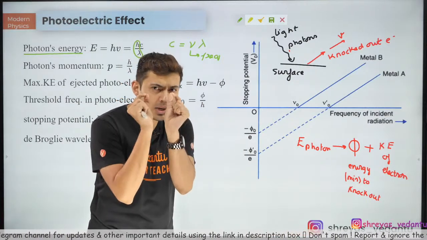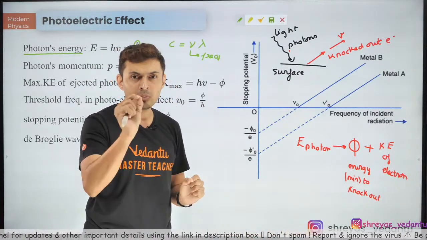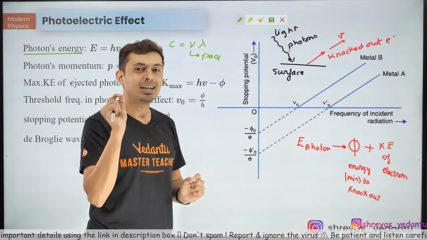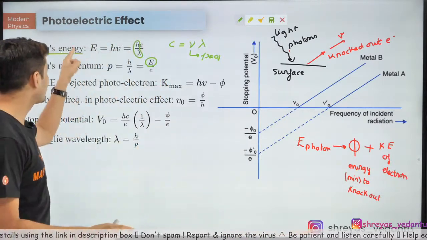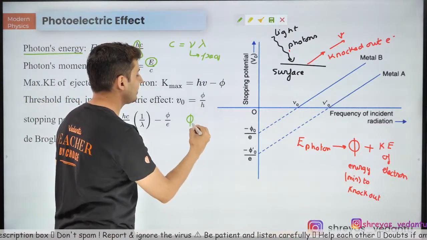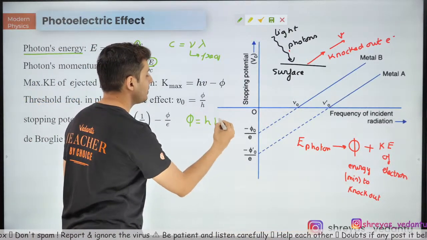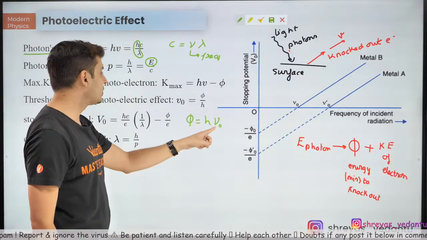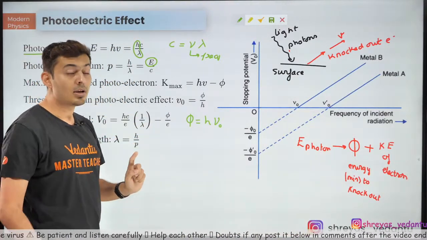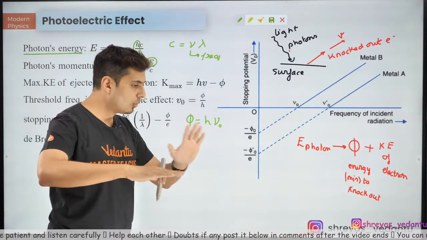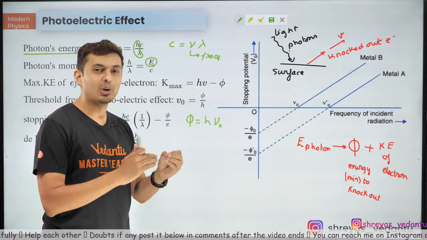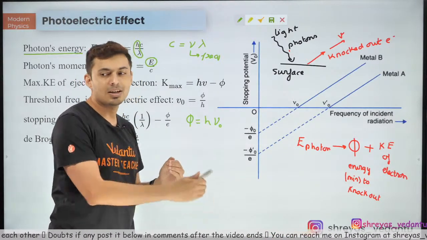So the light should have a minimum energy. And what does the energy of light depend on? It depends on the energy of the photon, which means the frequency. I just told you, the energy of a photon is hf. So that's why the work function is h nu naught. What is this nu naught? This is the threshold frequency of that light. Below this frequency, no photoelectric effect will occur. Only above this frequency will the photoelectric effect start.